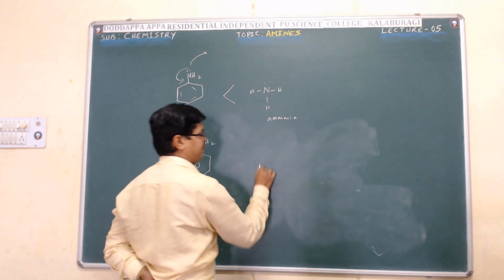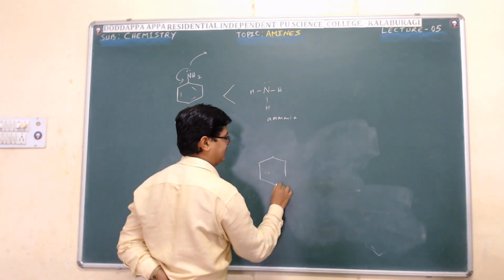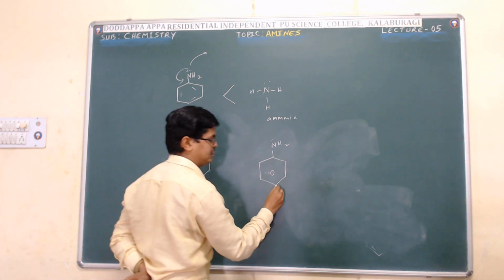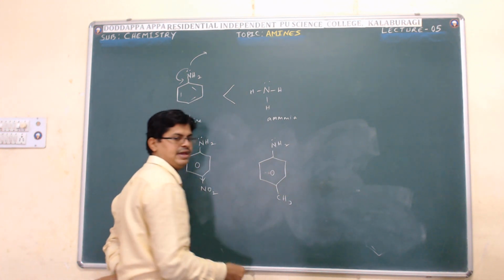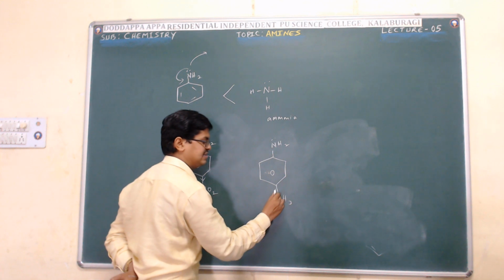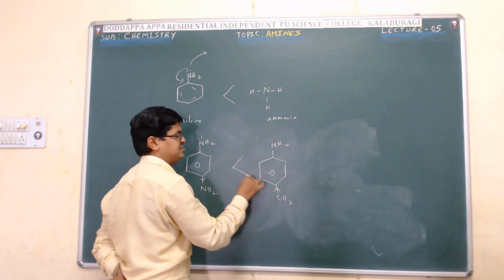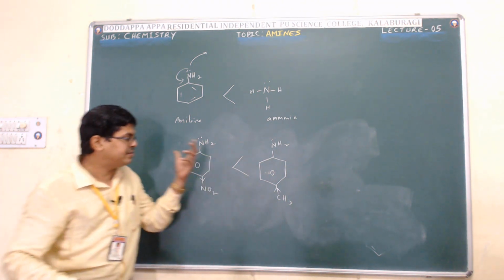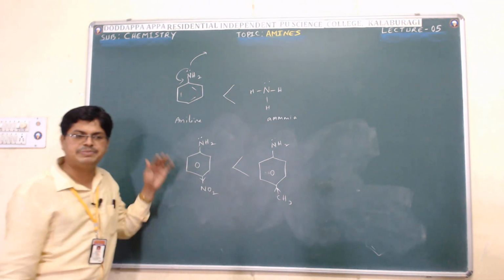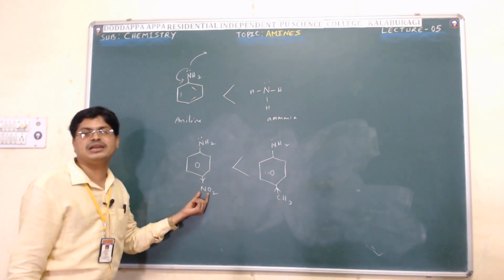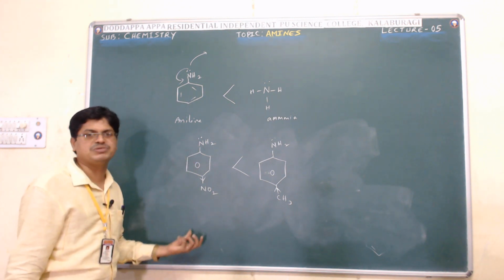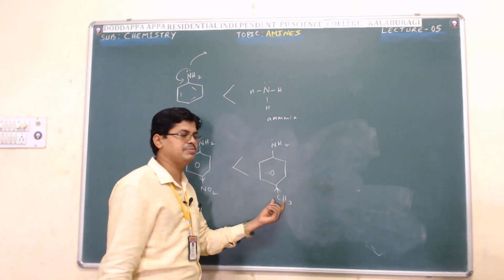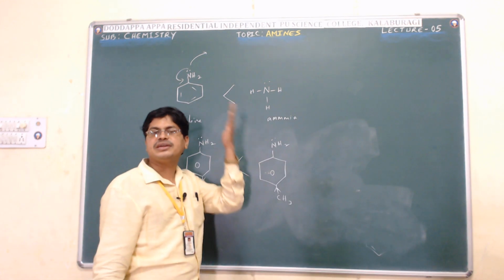Similarly, consider the presence of an electron releasing group attached to the benzene. Here the methyl group is an electron releasing group. It releases electrons, and at that time basic strength increases. So keep in mind, the basic strength of the aromatic amine depends on the presence of what? If an electron withdrawing group is attached to the benzene ring, its basic character decreases. If an electron releasing group is attached to the benzene ring, its basic property increases.